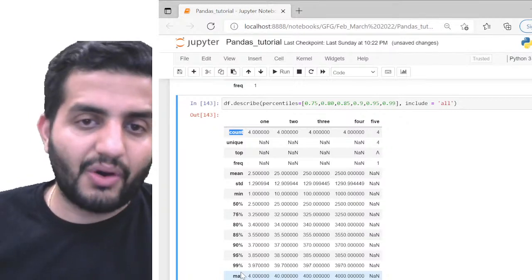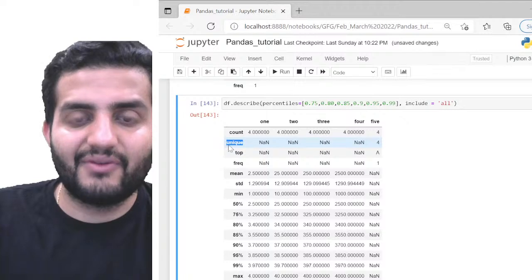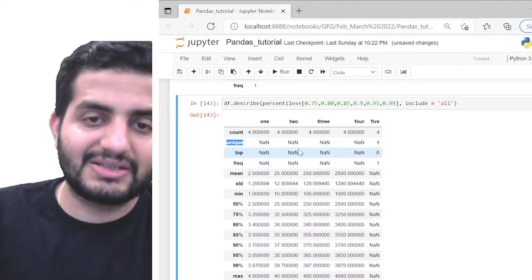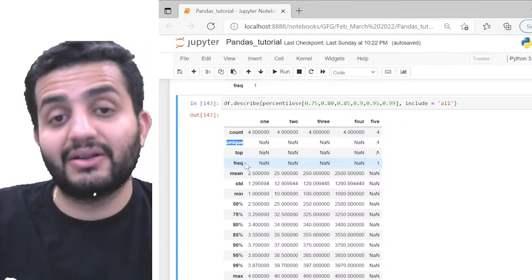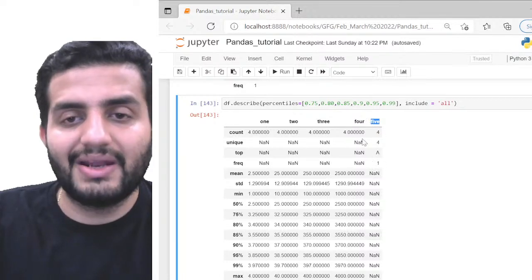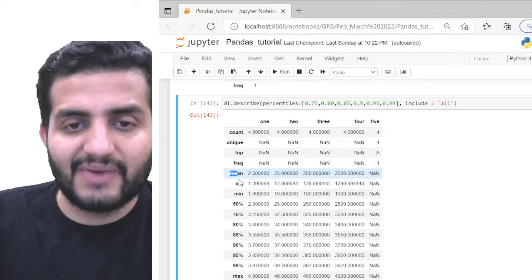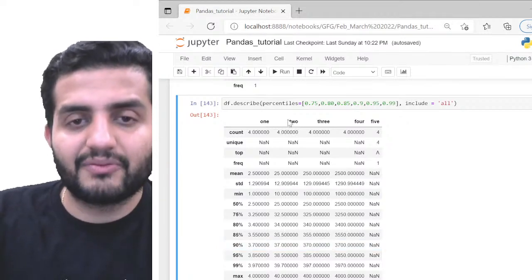But for obvious reasons, unique, top and frequency are only valid for categorical data. By the code logic, they will only get executed for my categorical data, and for the numerical data, the values will get executed from mean till maximum, right? So anything apart from this will be NaN.